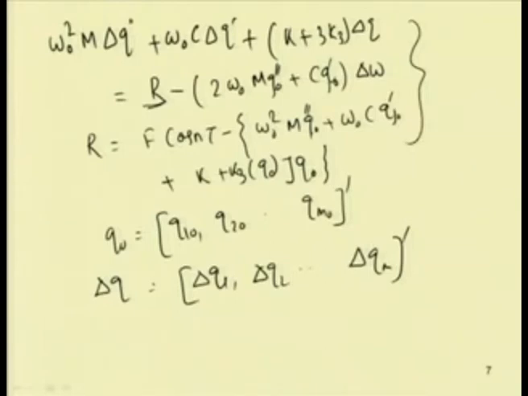In this second step we will use a Fourier series, or the harmonic balance method. In the harmonic balance method, we can write this q j 0 in terms of the Fourier series.